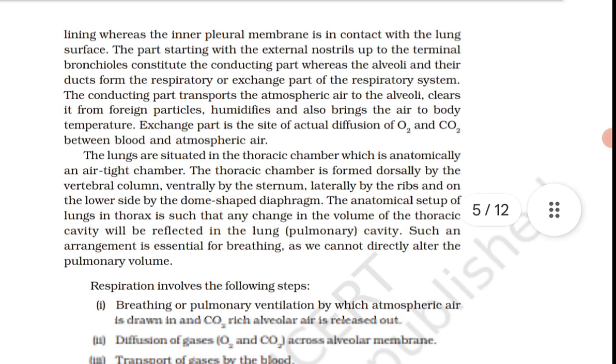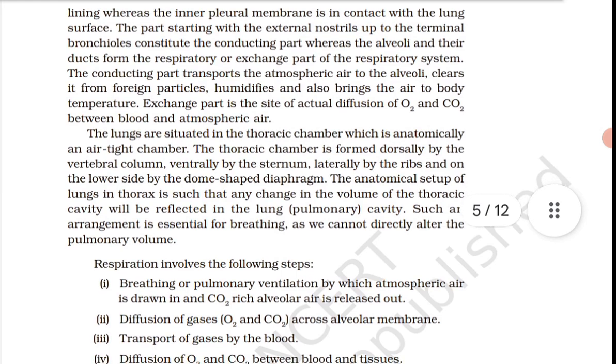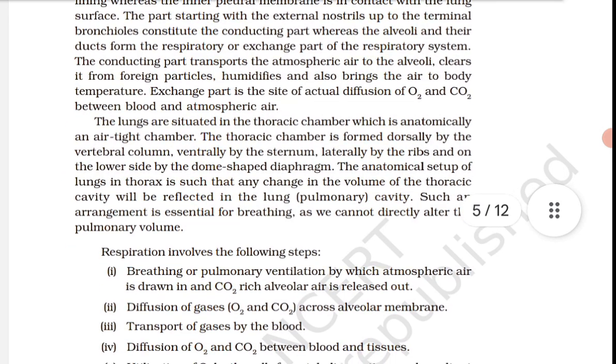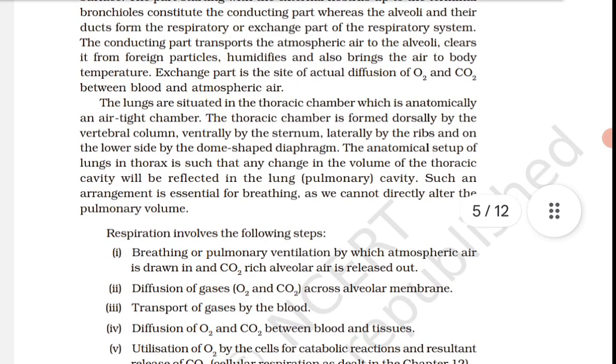Each terminal bronchiole gives rise to a number of very thin, irregular walled and vascularized bag-like structures called alveoli. The branching network of bronchioles and alveoli comprise the lungs. We have two lungs which are covered by a double-layered pleura with pleural fluid between them. It reduces friction on the lung surface.